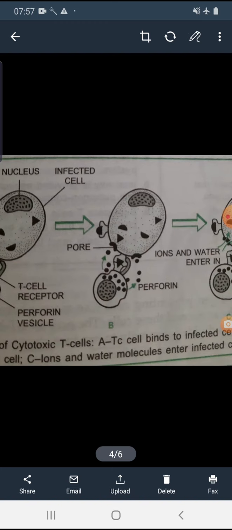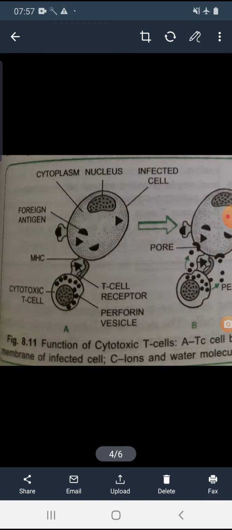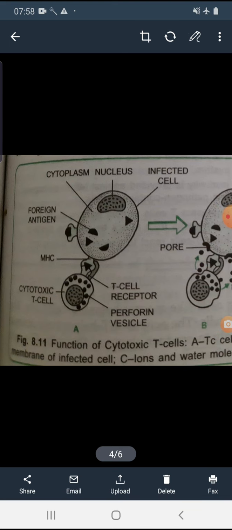You can see they have particular receptors, and these receptors are attached with the antigens and form the MHC complex, that means the major histocompatibility complex, which helps them to recognize that particular antigen and attach with the particular receptor, okay. So these receptors and antigens are attached with each other.